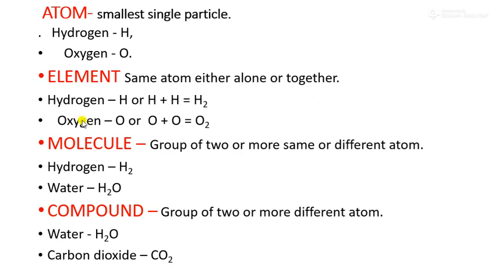Next, oxygen. Either O can be said as an element, or O and O together become O2. This O2 is also called an element. Is this concept clear to everyone? What I said, element means the same atom. Here two hydrogen atoms are there. Together we can say element, or alone also we can say the element. Is this concept clear to everyone?